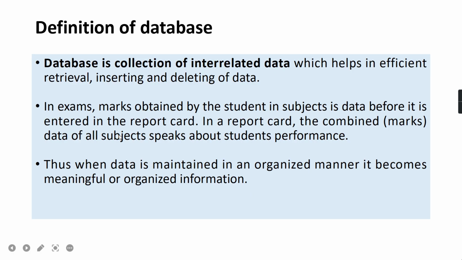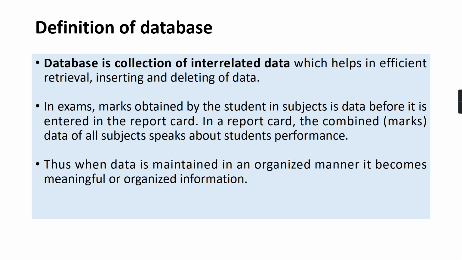Now, second point says in exams marks obtained by the student in subjects is data. So individual subject marks are data, but when they are entered in report card, some total will be calculated, average will be calculated, some rank will be allotted. If the student passes in all subjects, a rank is provided. So the percentage, total, rank, that speaks about the performance of the student.